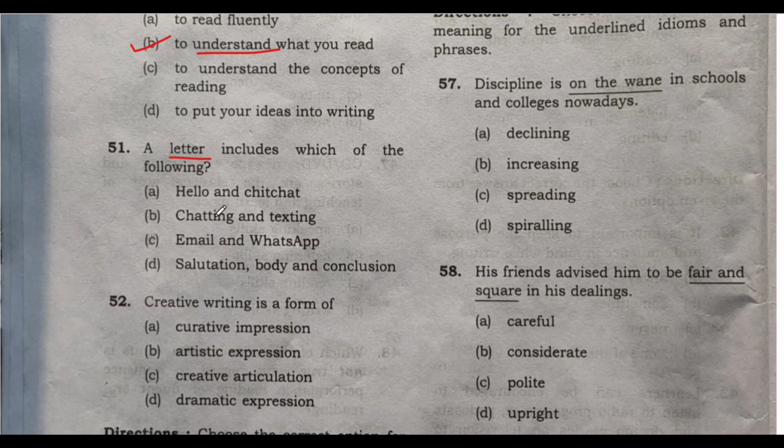Hello and chit chat, chatting and texting, email and WhatsApp, salutation, body and conclusion. Of course, a formal letter includes all this. Salutation, that is, you say hello sir, then hello darling, hello sweetheart. So this is the salutation. Then what is the message you want to say? Today meet me at RJ. Tomorrow meet me at Tura market. So these are your body.